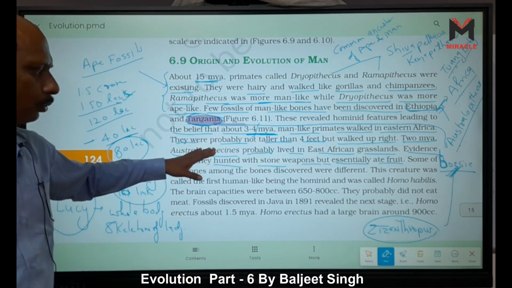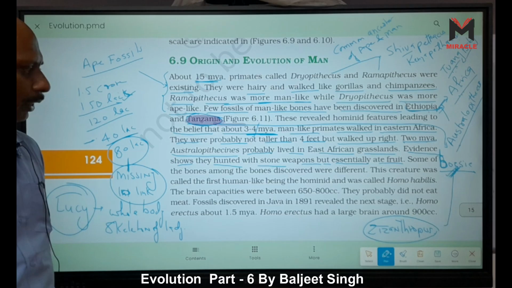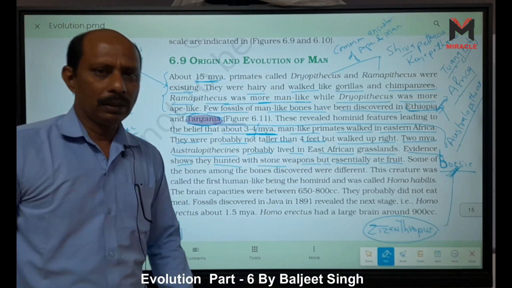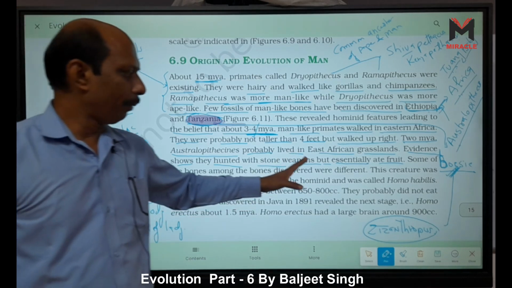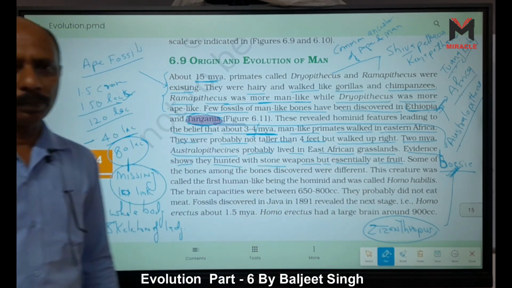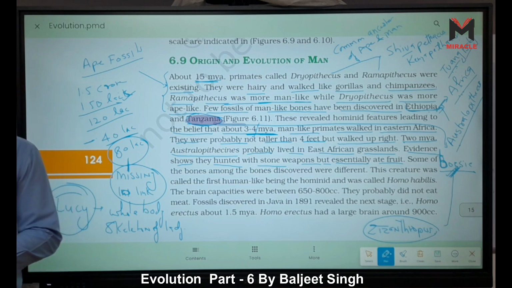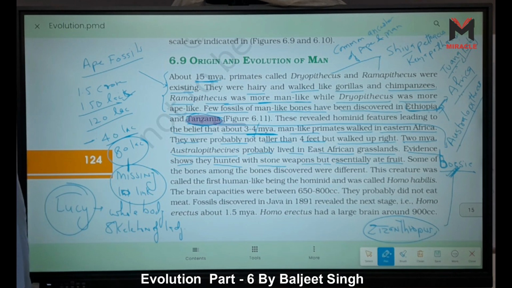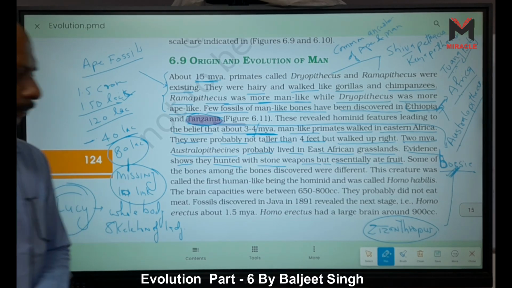Erect posture was also there. They used stone weapons for protection, but essentially they ate fruit. That means they are frugivorous and mostly tree dwellers. You understand this one? Next point.